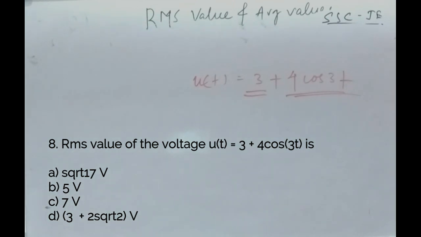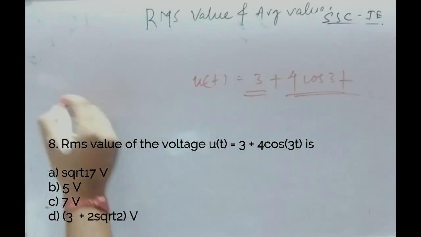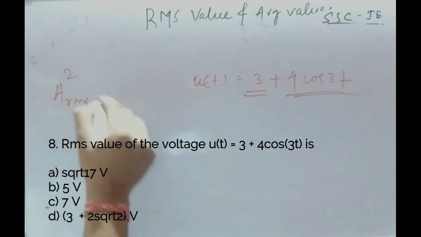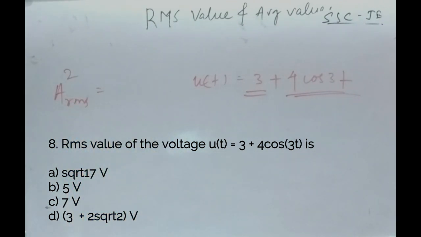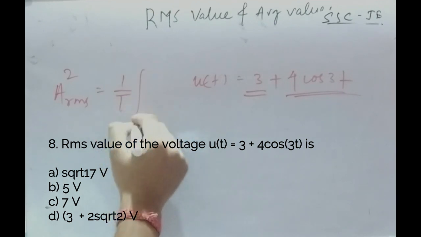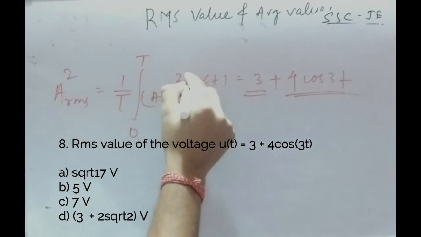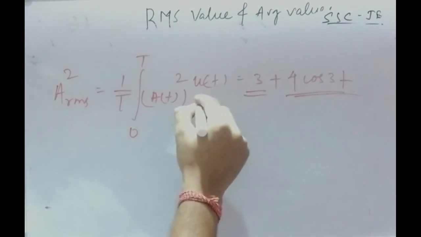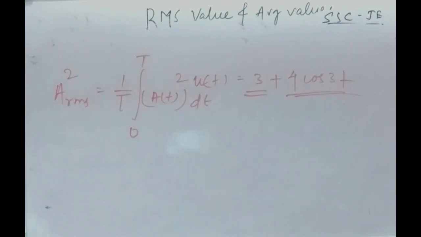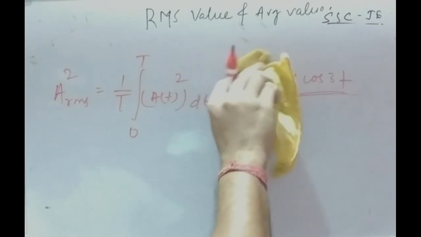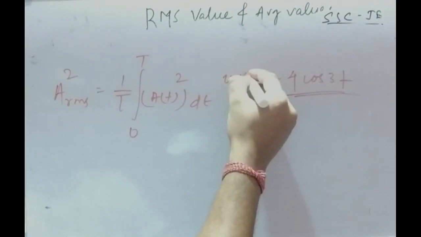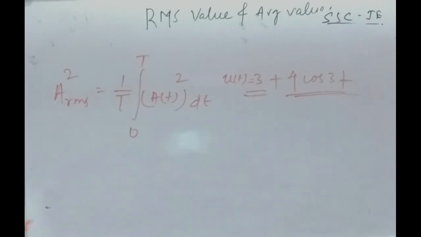There are two kinds of formulas. Let me write it for you. A RMS square is equal to 1 by T, integral over 0 to T, A(t) square dt. You can use this one or another one.